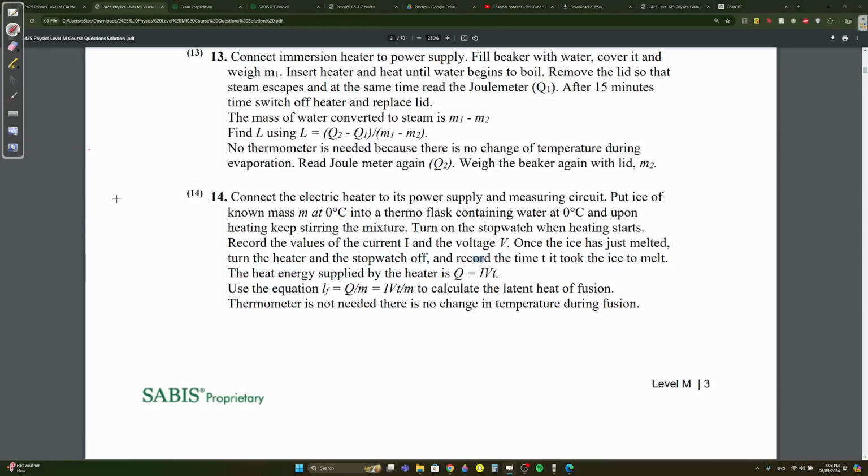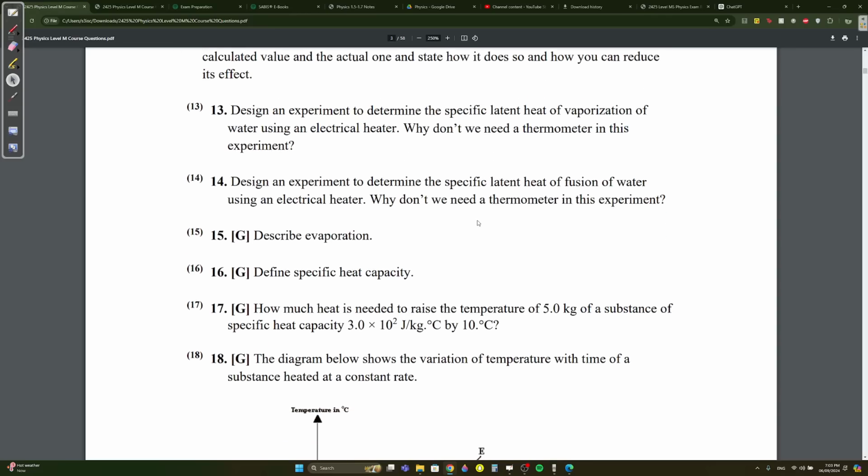And then how do we find latent heat of fusion? It's Q over M, and Q is IVT, so IVT over M. Remember, we're melting, and latent heat of fusion is when you melt, so that's why we put ice cubes. We turn on the heater, wait, measure the time it took to melt, measure the current, measure the voltage. We can find the energy, so IVT divided by the mass. We know the mass of the ice cubes. The thermometer is not needed because there's no change in temperature during melting or fusion.